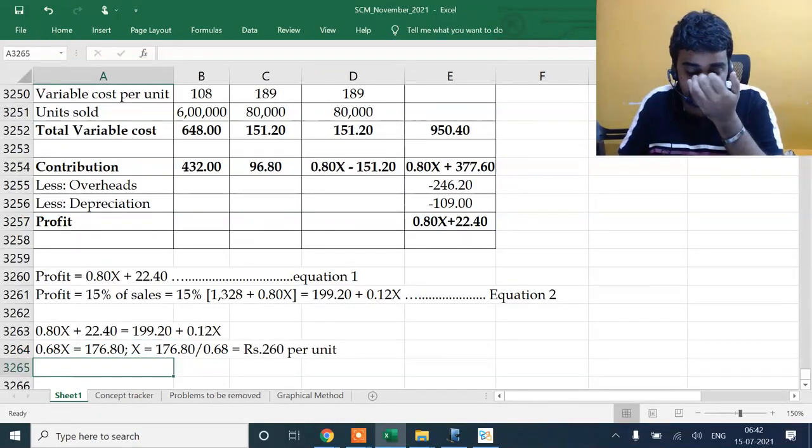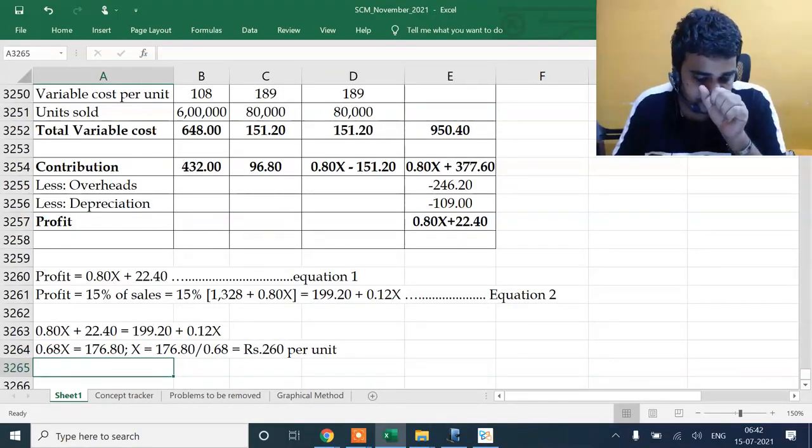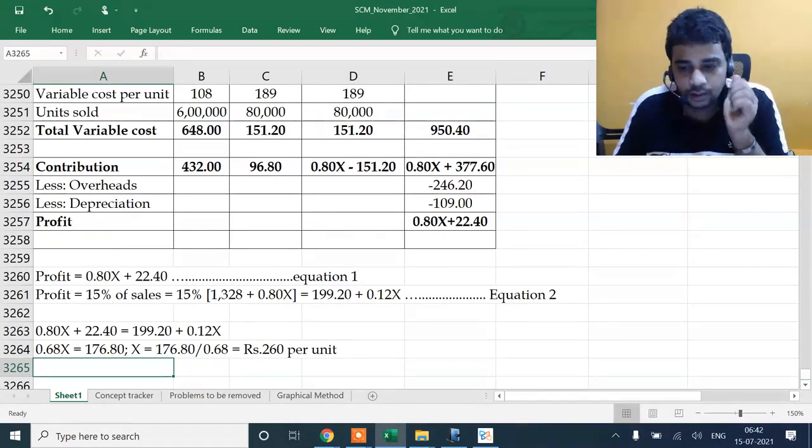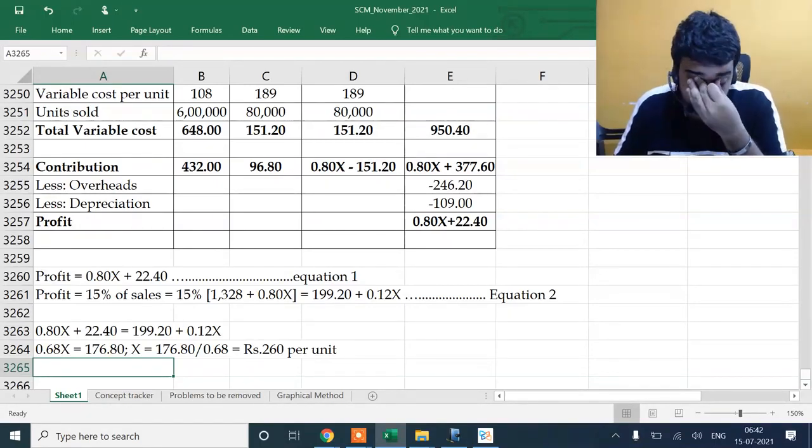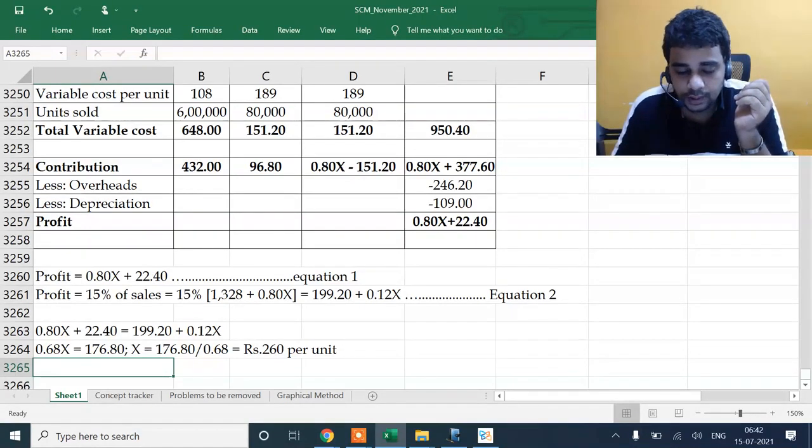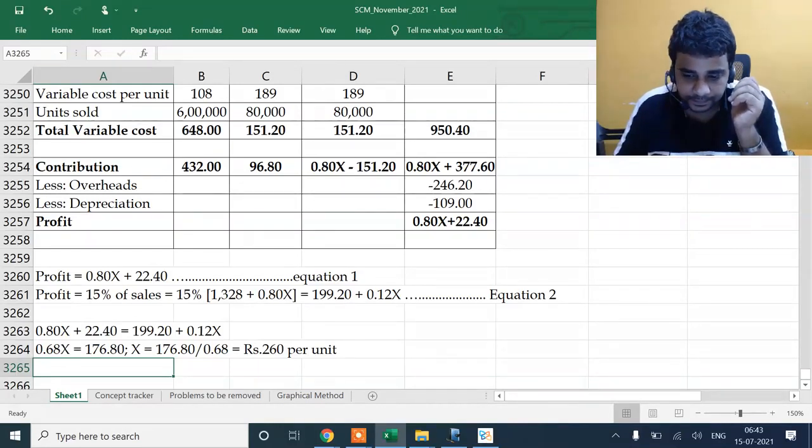So I should fix a price of 260. Price should be fixed at 260 per unit.